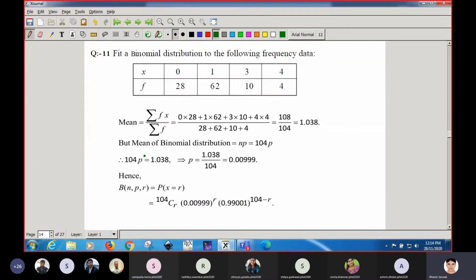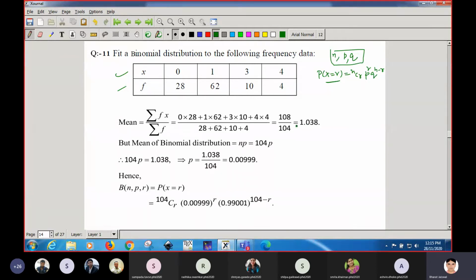Now another type of question is asked: we have to fit the binomial distribution to the following frequency distribution. Suppose you are given a frequency distribution and you are asked to find the binomial distribution. So what do you have to do then? For binomial distribution, you need n, you need p, you need q. If these things are given, then you can easily calculate the binomial probability distribution with the help of this formula. Getting, students? But first you should have this. If p and q are not given, but indirectly some data like this is given, then we can easily fit a binomial distribution. Getting, students? This is another type of question.